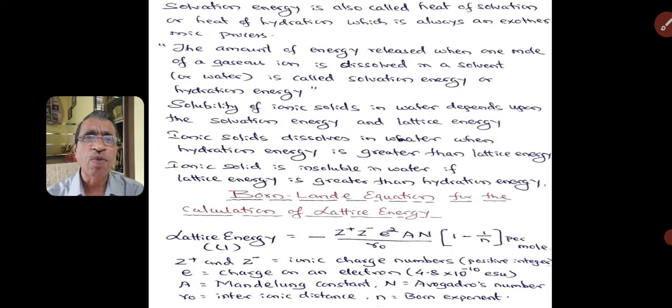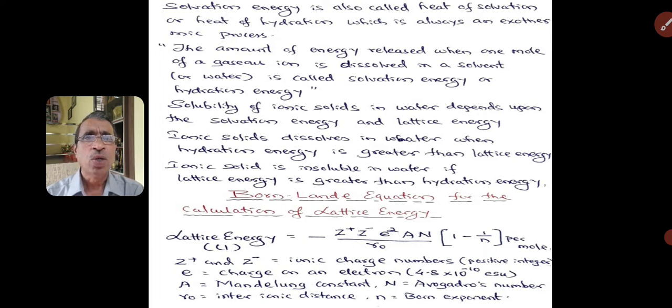Students, this is very important. The ionic solid is not going to dissolve in water when the hydration energy is less than lattice energy, or lattice energy is greater than hydration energy.